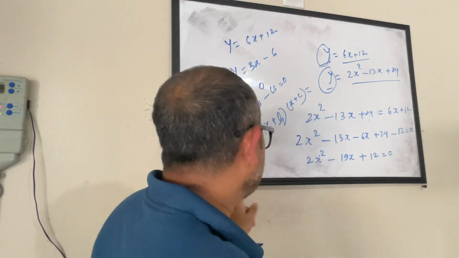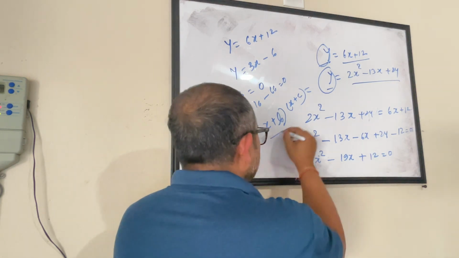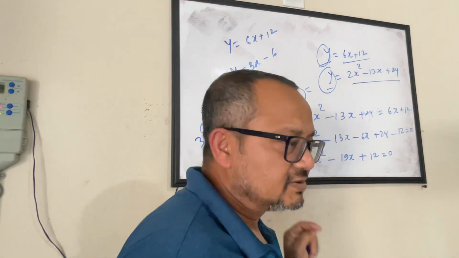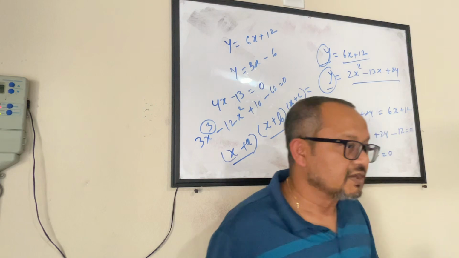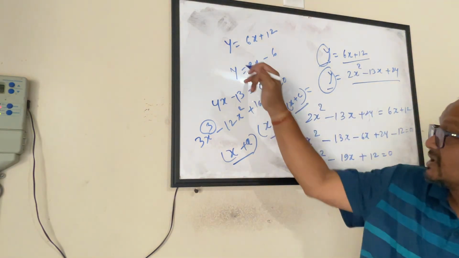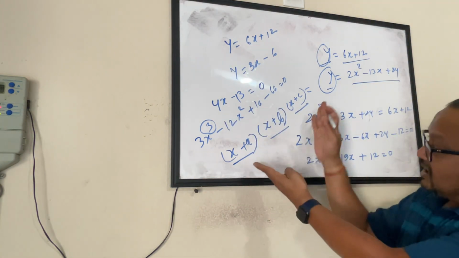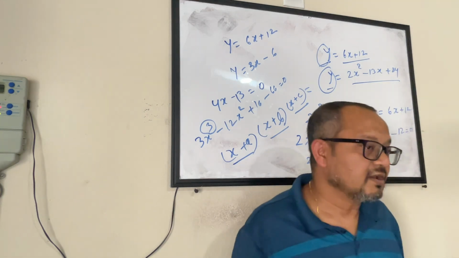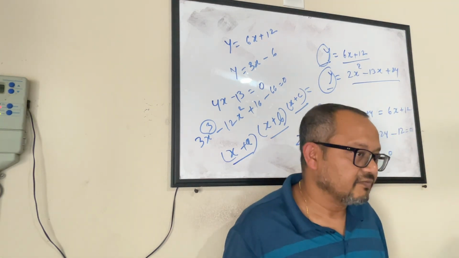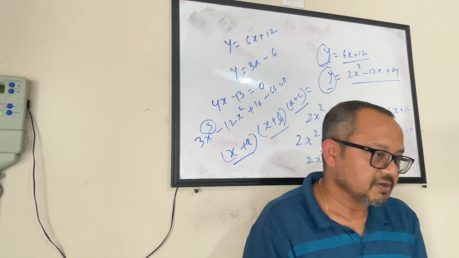That is why this one gives one value, this one gives one value, and this one gives one value. So whatever the power is, that many factors you will eventually end up with when you break it down.